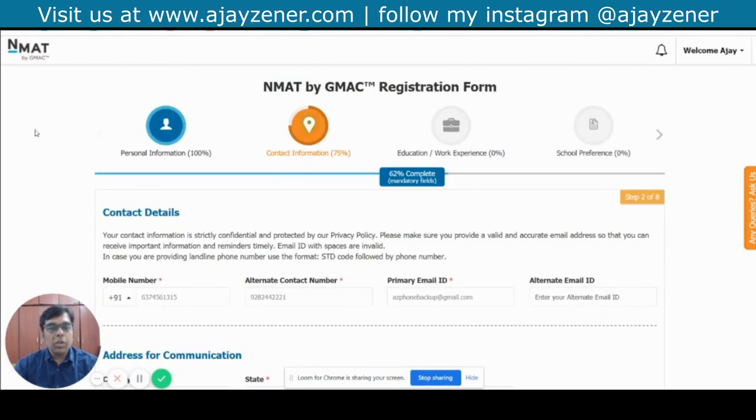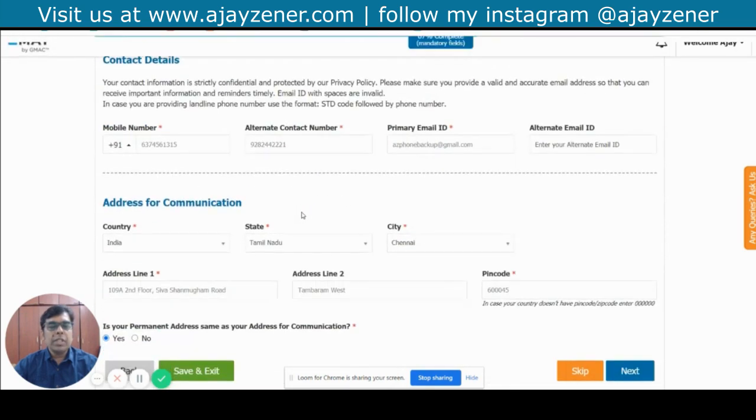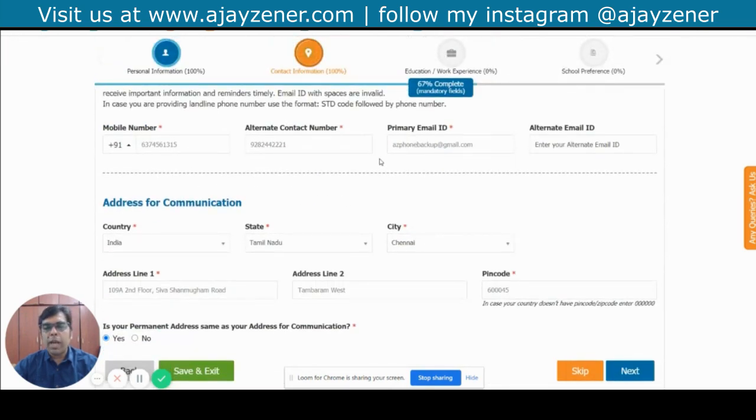So if you see here now, your personal information is completely filled up, and then you have the contact information which you need to fill up. I've already filled this up, which is pretty much simple, because you just need to put your mobile number, an alternate contact number, and an email ID, which will already be shown there.